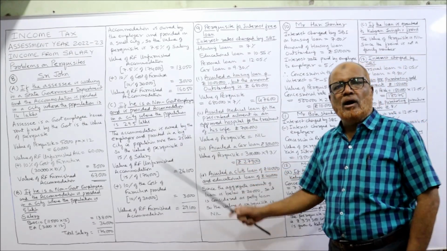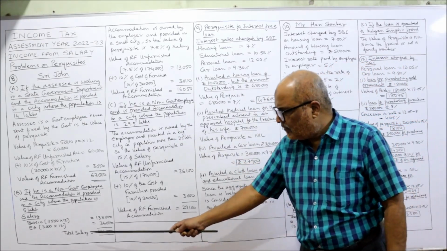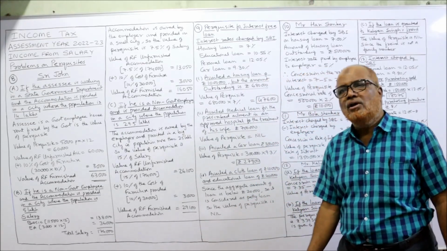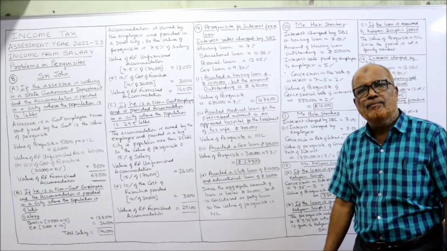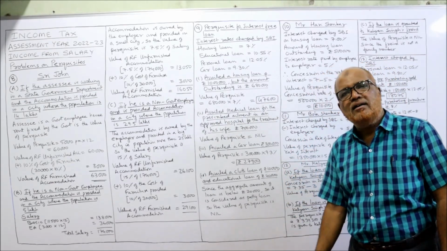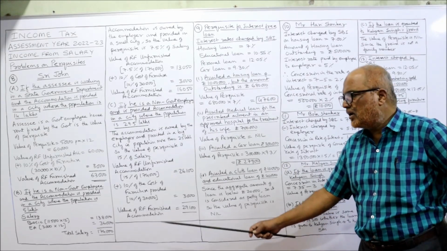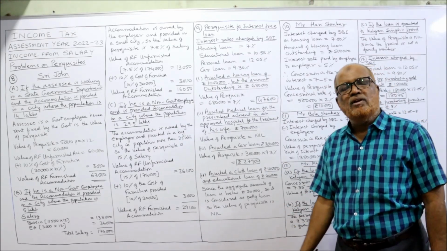So it's a big town. So 15% of salary is the value of the perquisite. Salary already we have calculated, 1,74,000. So 15% of 1,74,000 is 26,100. This is the value of rent-free unfurnished accommodation. To this we add 10% of the cost of furniture. 10% of 30,000 is 3,000, so the total is 29,100.